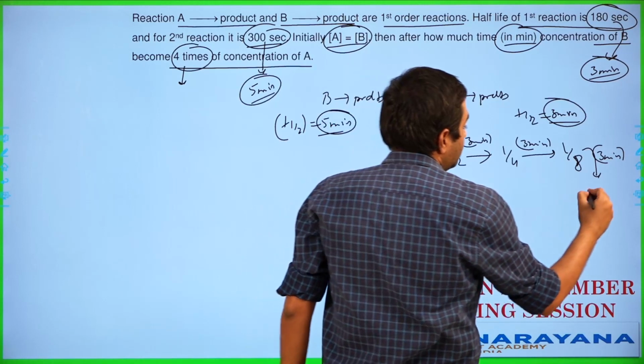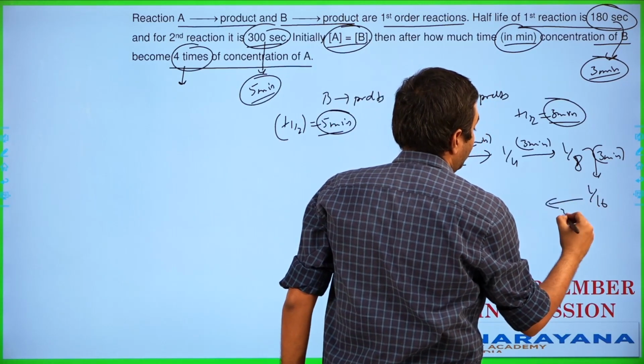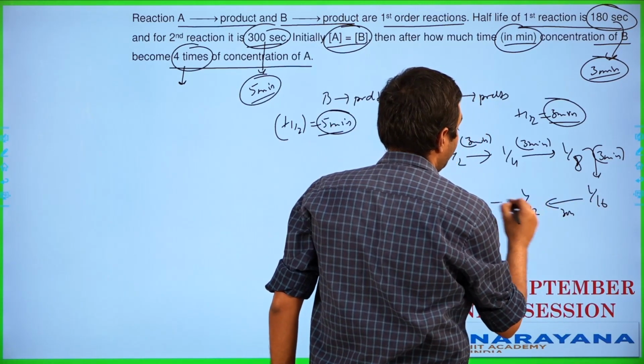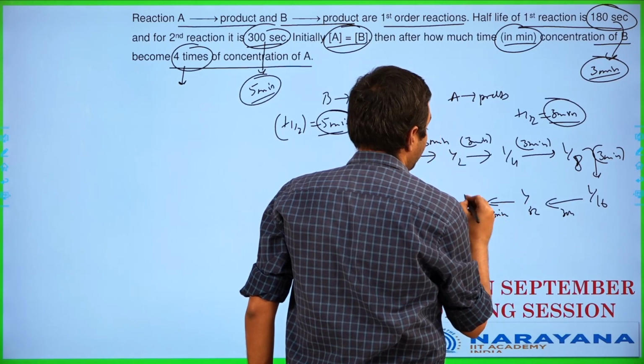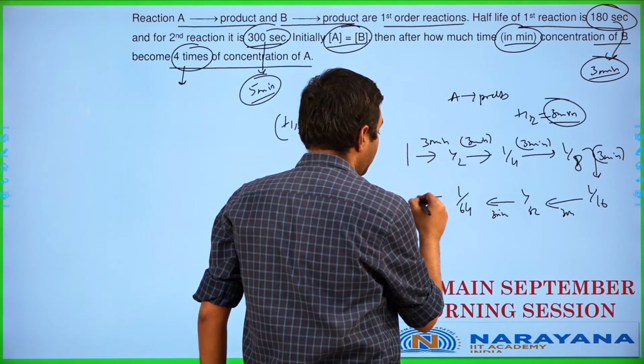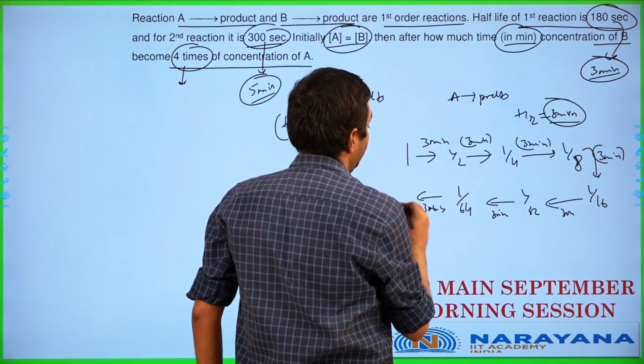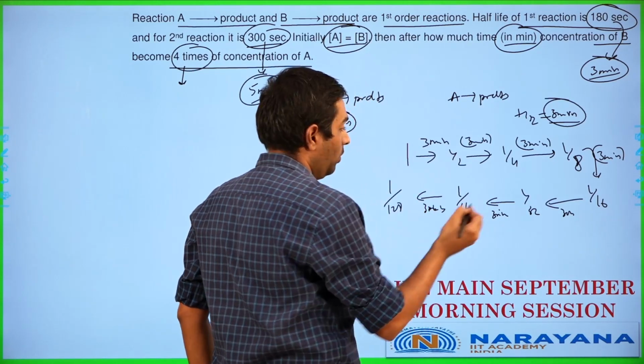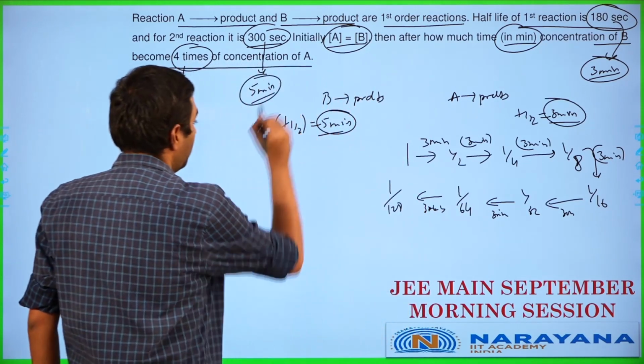So after another 3 minutes, we'll have it as 1/16, and after another 3 minutes, it will become 1/32. After another 3 minutes, it will end up becoming 1/64. Another 3 minutes, it will end up becoming 1/128. Okay, this is for A. Let me check out for B now.